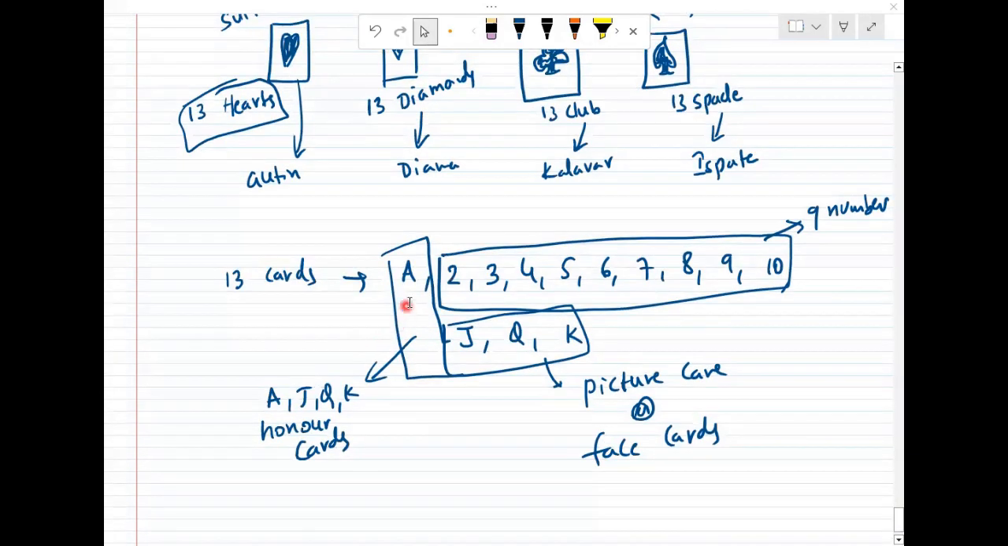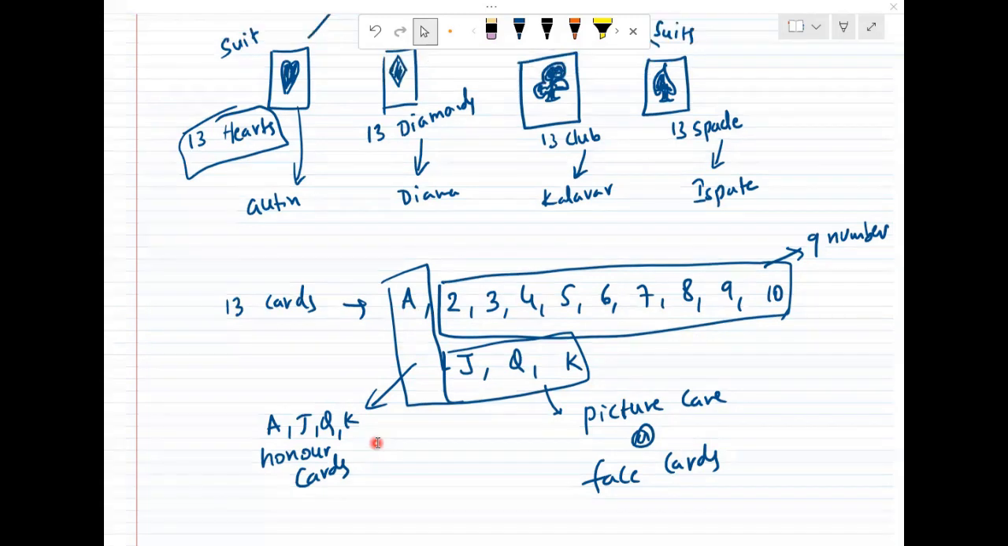Of these 13 cards, you can find ace denoted with capital A, second card, third card, fourth card, fifth card, sixth card, seventh, eighth, ninth and 10th. So totally how many number cards you can find in a suit? 9 number cards. And Jack, Queen, King. These Jack, Queen, King together are called picture cards or face cards. And these are called 9 number cards. And these picture cards, including A, are called honor cards. Okay, this is a brief description about the pack.